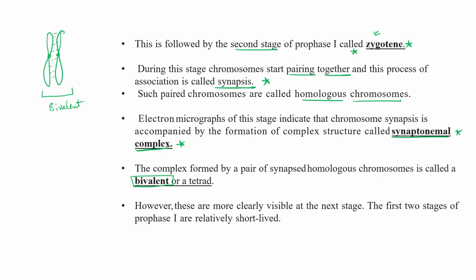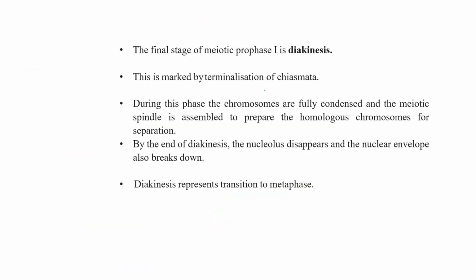Clear? Okay. Now, the final stage of prophase 1 of meiosis 1 is diakinesis. Okay. And in diakinesis, this is marked by terminalization of chiasmata. In diakinesis, terminalization of chiasmata occurs, means the position where crossing over occurred gets separated out.